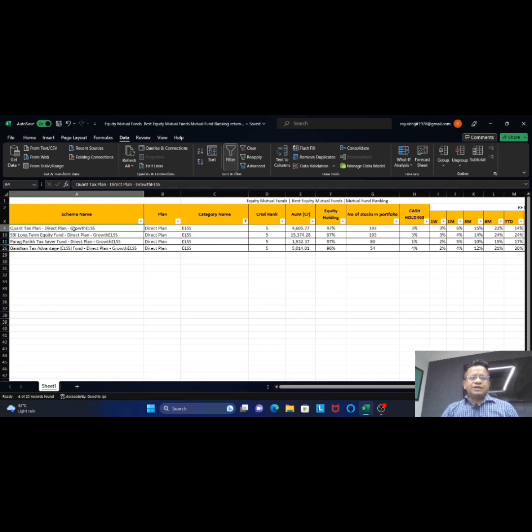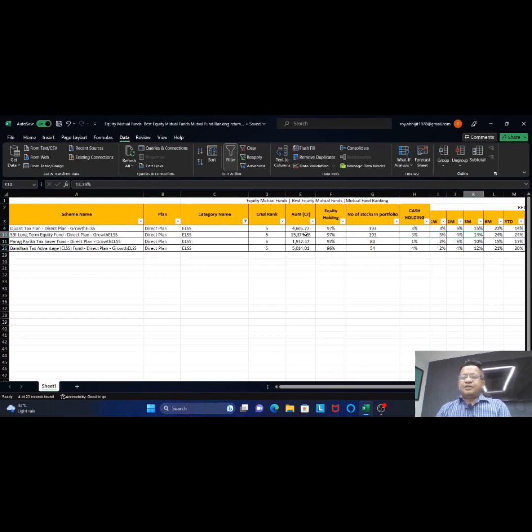So there is Quant Tax Plan, which also has a 5 rating, CRISIL rank 5. AUM size is almost 4,605 crore. The equity portion invested is 97%. Number of stocks is 193. Cash holding is 3%, right? Then there is the SBI Long Term Equity Fund, with an AUM size of 15,374 crore, equity holding of 97%, a similar number of stocks, 193, and cash holding of 3%.